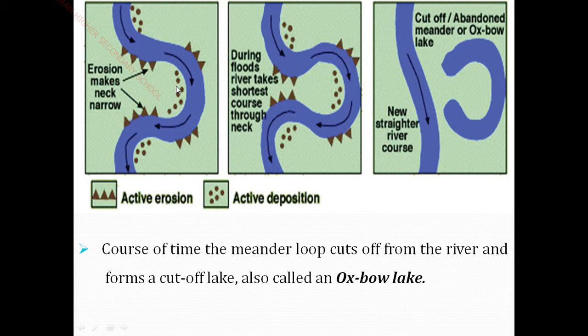Erosion takes place, so this place is called the narrow neck erosion. This is a triangle and an inverse triangle. This is called active erosion, and the dot is called active deposition. Deposition means settlement. So it deposits here itself. This is the actual erosion.